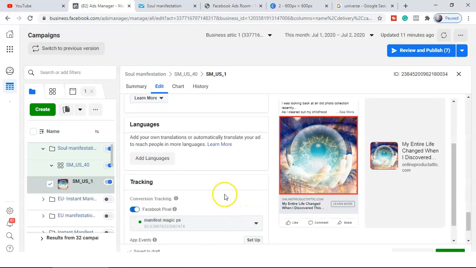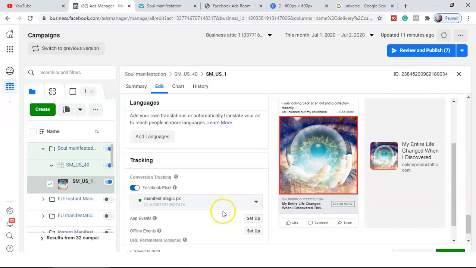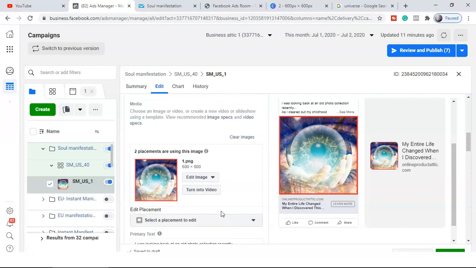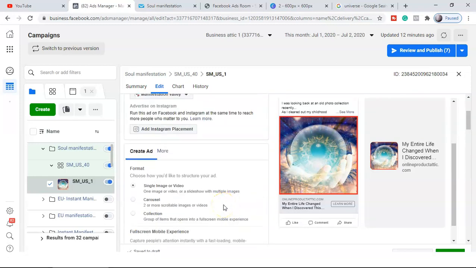So hope you got some of the points which are very important here. And then the Facebook pixel: you have to select the Facebook pixel which you used, the pixel code in your landing page, so that you can retarget the audience. Retargeting is really, really important. I already have a video on that. If you have not watched that video, I'm going to link it. This is the video you have to watch, which is popping up right now in the window.